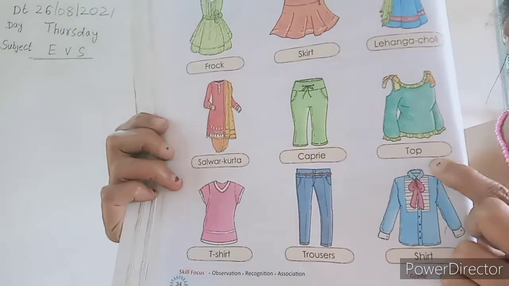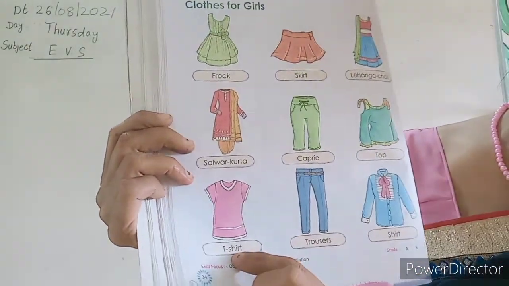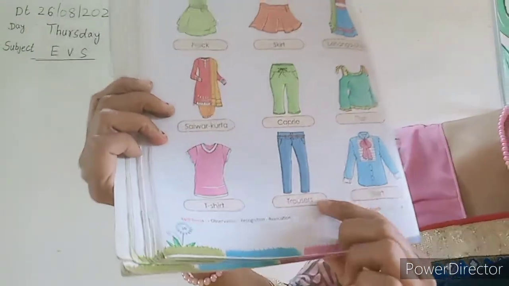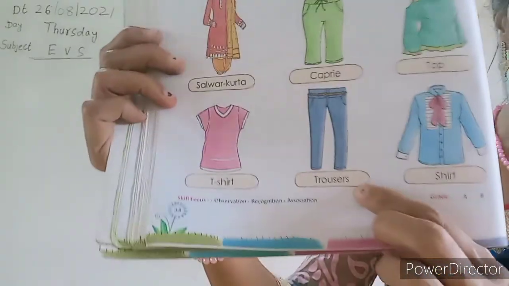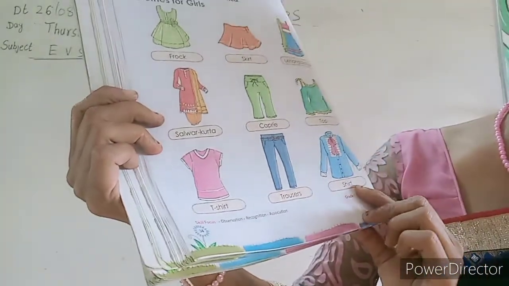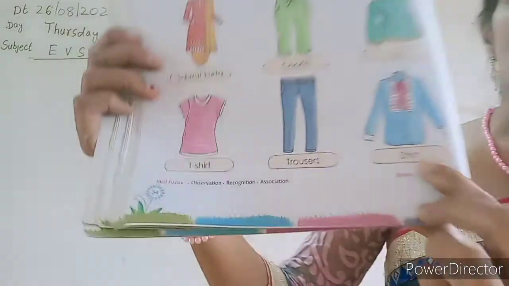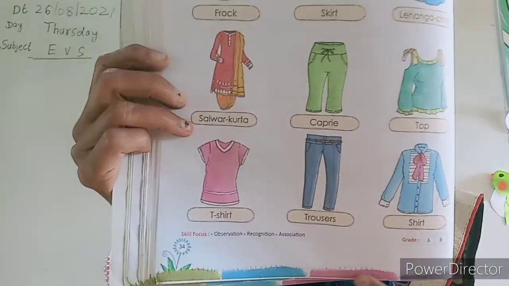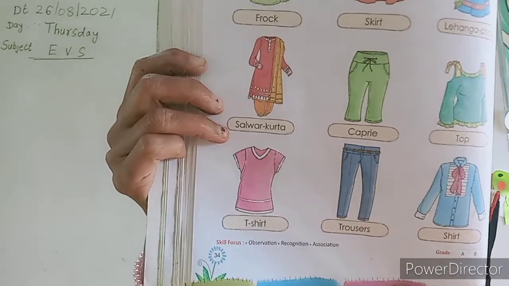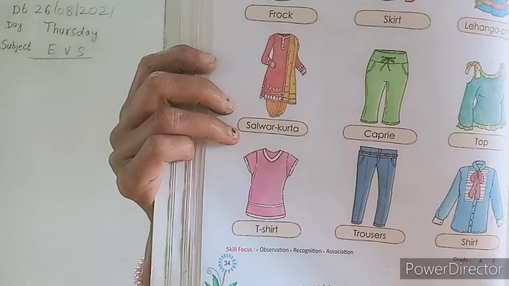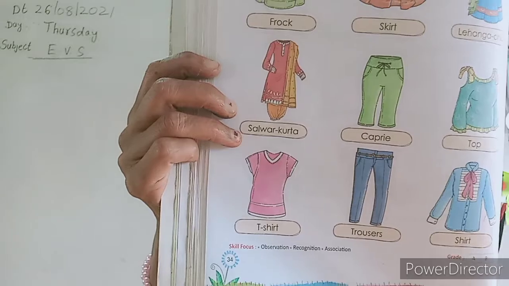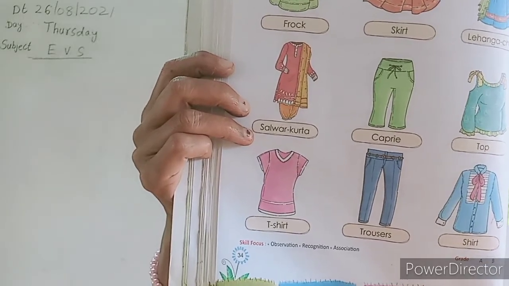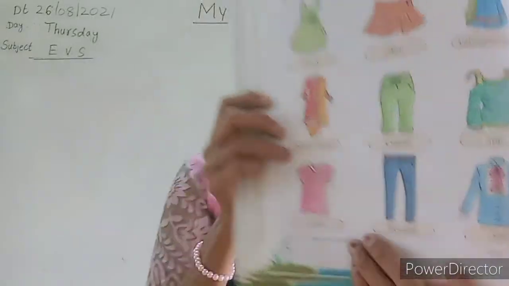This is top. Then t-shirt. This is trousers. And this is shirt. Yes, beta. All these types of dresses girls wearings.